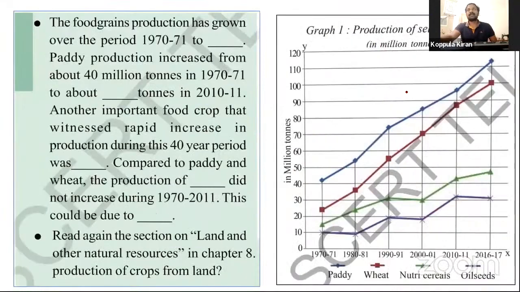See this, the same graph is displayed here, showing food production of select food grains in million tons. See this one by one. First paddy, look at this. First all food grains, 1, 2, 3, 4 food grains are mentioned here in 1970 and 71. In this decade, what are the food grains produced by the farmers?